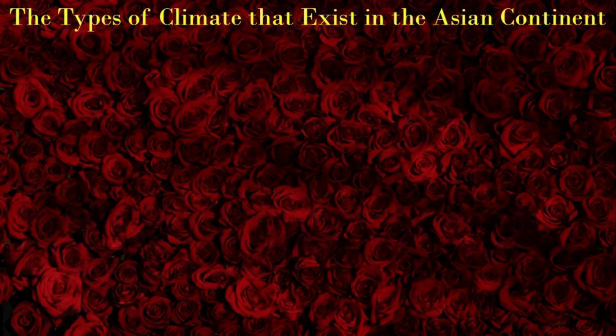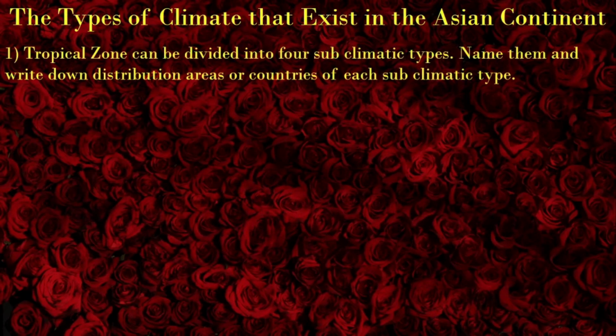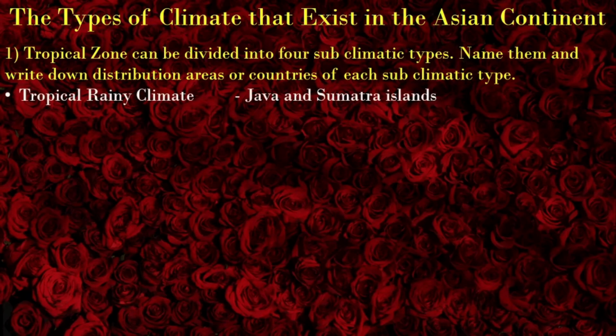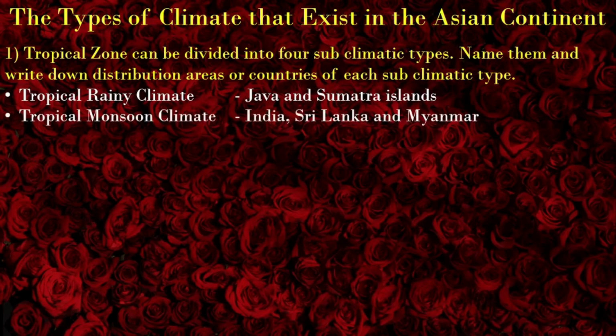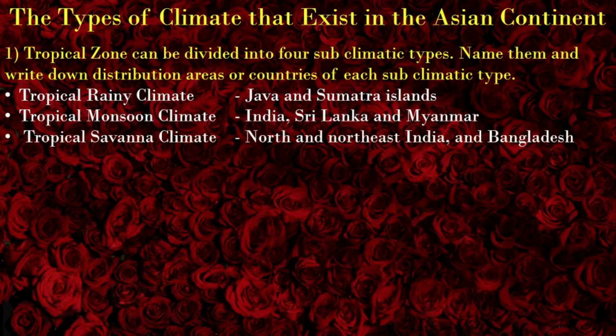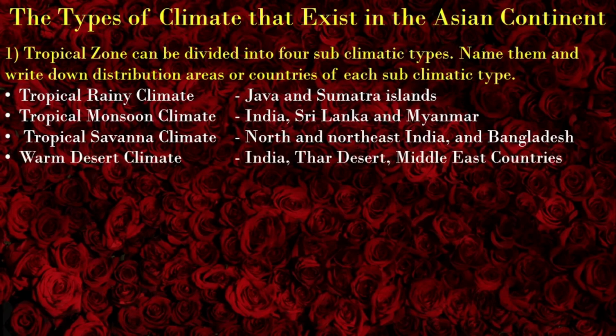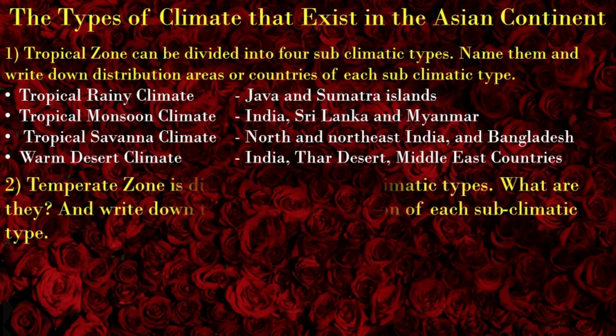Types of climate that exist in the Asian continent. Tropical zone can be divided into four subclimatic types. Name them and write down distribution areas or countries of each subclimatic type. Tropical rainy climate. You can experience tropical rainy climate in Java and Sumatra Islands. Tropical monsoon climate, India, Sri Lanka, and Myanmar. Tropical savanna climate, North and Northeast India and Bangladesh. Warm desert climate, India, Thar Desert, Middle East countries.